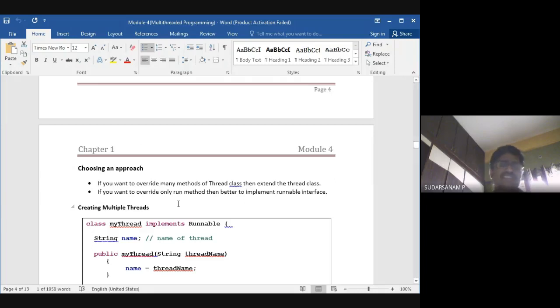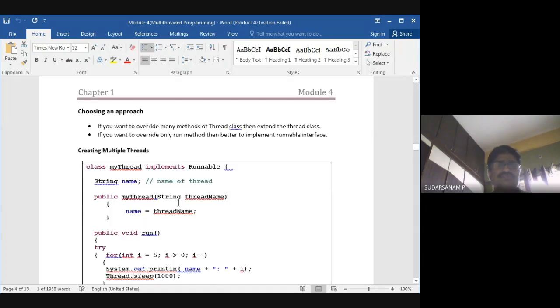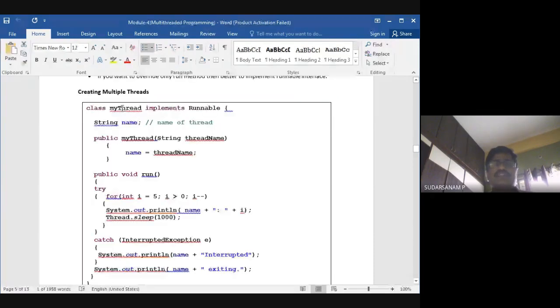Now let us see one program here. Class MyThread implements Runnable. Same syntax, I already told you. String name, so you have defined the data type here. Public MyThread(String myName), so name is equal to the thread name. I want to display the thread name. In the previous program we entered it there itself, now here we are entering it. Next is public void run.